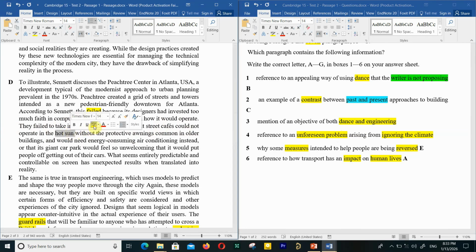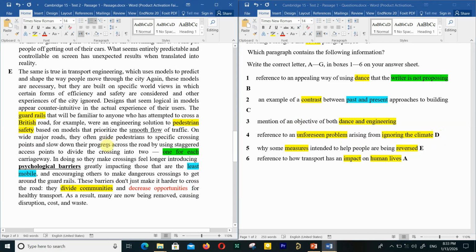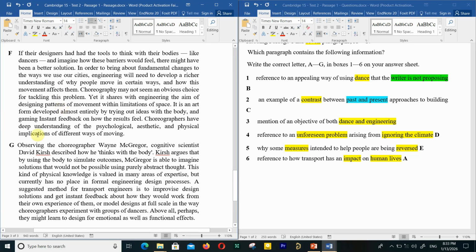Okay, here this one is relating to definitely climate, hot sun and failing. So paragraph D for this question, and we just have left with question 3, and we already choose this paragraph, so we have left with just F and G.